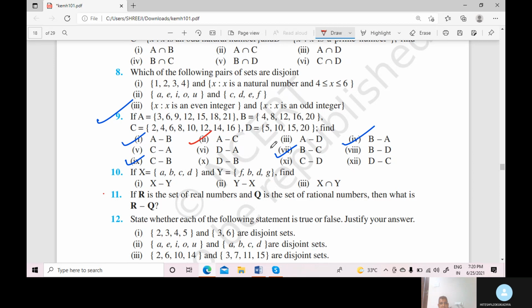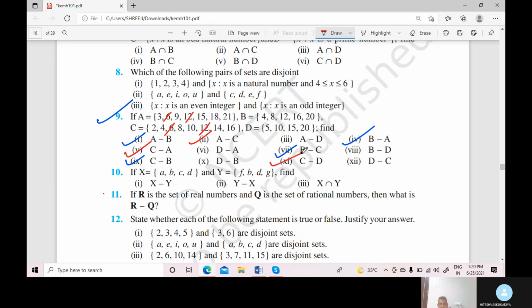Now A minus C. Common elements cancel again. 6 cancels, then 12 cancels. Which are the remaining elements of A? 3, 9, 15, 18 and 21. It is called A minus C. Right? Now C minus A. So write your C elements: 2, 4, 8, 10, 14 and 16. Right? Okay.